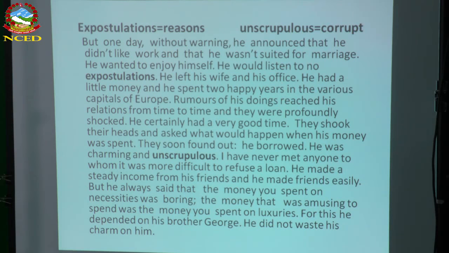So from this paragraph, we have to understand the nature of Tom, what type of nature Tom had, and how he used to collect money and spend, how he spent his life. We will understand from this paragraph that he used to collect money from his friends and his brother, and he used to spend it on his luxury life, not for any other purpose.